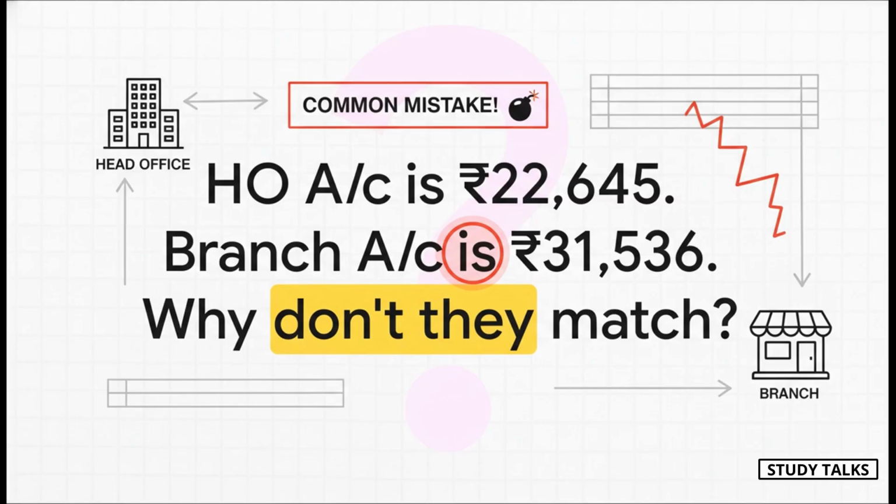Picture this. You open the paper and you see that the head office account in the branch's books has a credit balance, but the branch account in the head office's books has a totally different debit balance. Wait a minute, aren't they supposed to be perfect mirror images of each other?